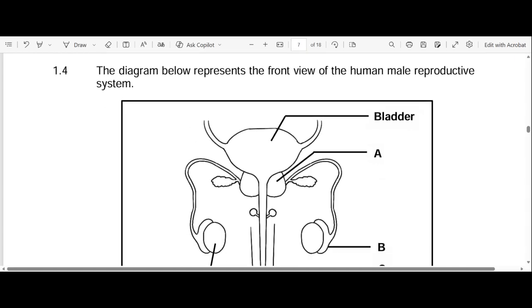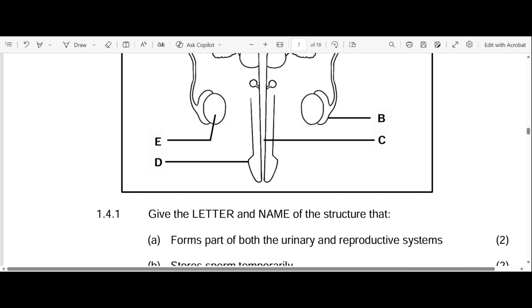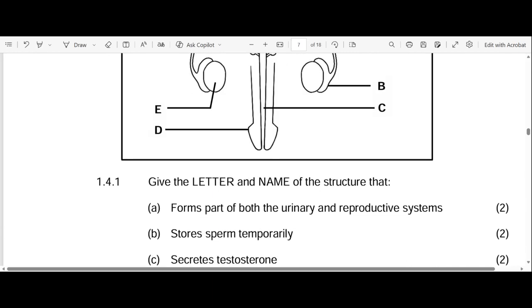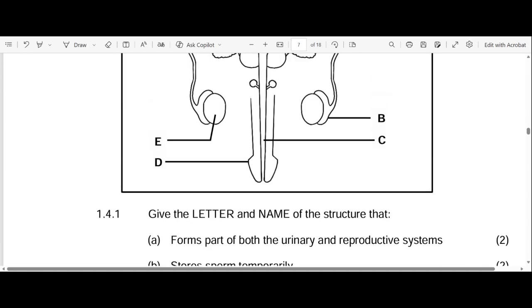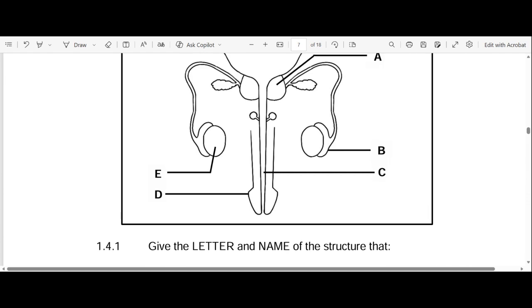Okay, let's go to the questions in 1.4. 1.4.1. Give the letter and name of the structure that forms part of both the urinary and the reproductive system. So what's the answer? The answer there becomes C. So what is our C? Our C is the urethra. Remember, the function of the urethra is that it's a passageway for both urine and semen.